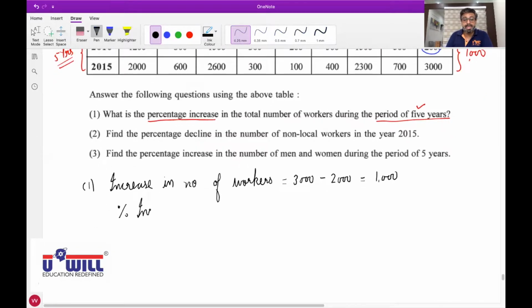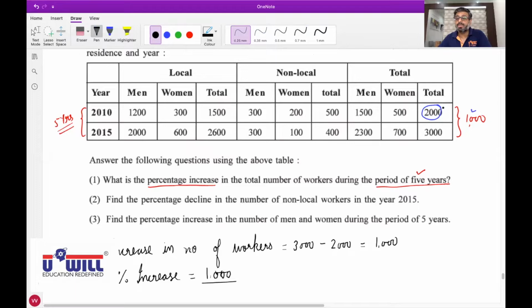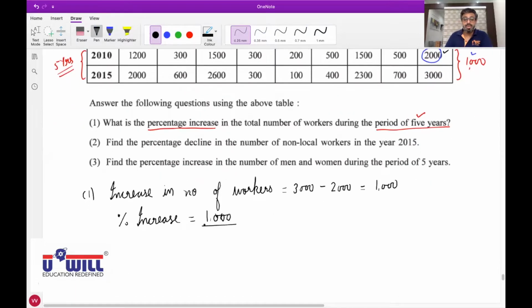So how would you find this percentage increase? Percentage increase will be equal to this 1000 divided by the first figure, that is 2000, because from 2000 it is increasing to 3000. So 1000 divided by 2000, and then multiplied by 100. So that comes to 50%. Raise your hand who did not understand this. How to find the percentage? Everyone is clear with it?